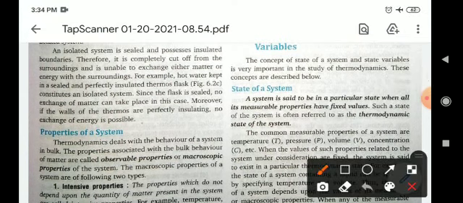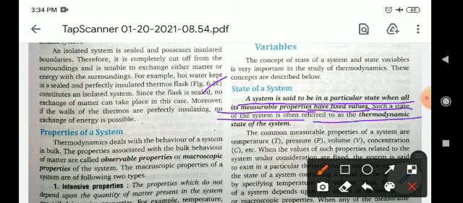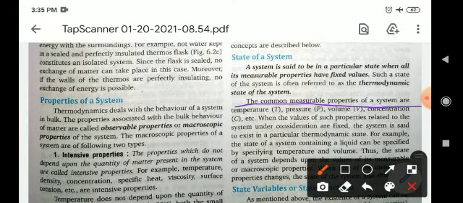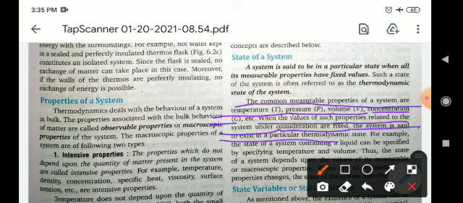Now, state of system and state variables. So what is the state of a system? A system is said to be in a particular state when all its measurable properties have fixed values. Such a state of the system is often called the thermodynamic state of the system. The common measurable properties of systems are temperature, pressure, volume and concentration. When the values of such properties related to the system under consideration are fixed, then the system is said to exist in a particular thermodynamic state.